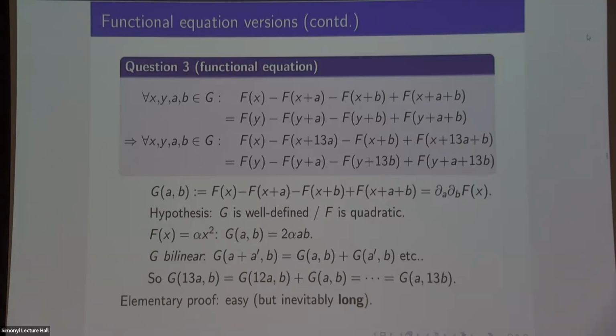Okay, and this isn't an elementary proof. I skipped plenty of steps, but you can turn this into an elementary proof. That's not too hard, though it's quite a long elementary proof. As the number 13 tends to infinity, the number of steps will increase. I'm working at such a low level of proof here that I need multiple steps to prove that 13ab is equal to a13b. You need to unzip all the way. There's like 24 things in this. So the proof will get pretty long, but it's elementary. And again, I don't know how to turn this into a Cauchy Schwarz proof. Things where I say, for instance, apply bilinearity 24 times, it's not clear how to do that as a Cauchy Schwarz argument at all.